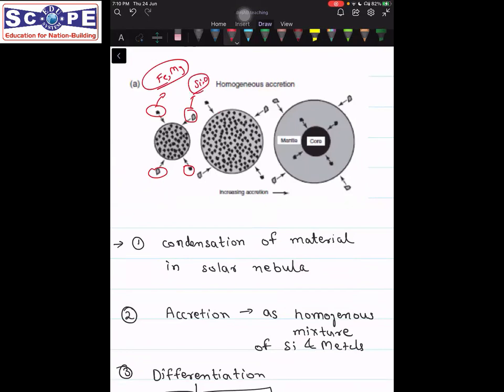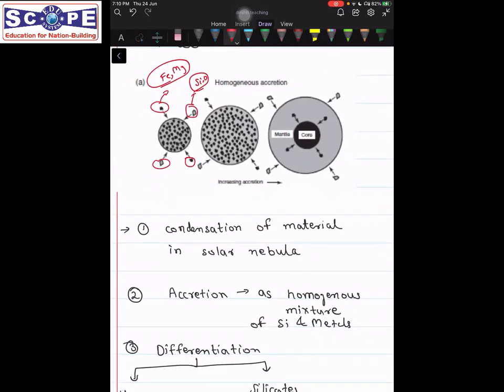Okay, these are also getting condensated. Condensation is happening here, and these are getting accreted. Now, when these are getting accreted, what is forming is a homogeneous material. Homogeneous in the sense that all kinds of material are homogeneously distributed. We have those darker, more refractory materials, as well as the lighter, less refractory materials. These all got accreted. So first, the accretion was complete. At this stage, let's say the accretion was complete.